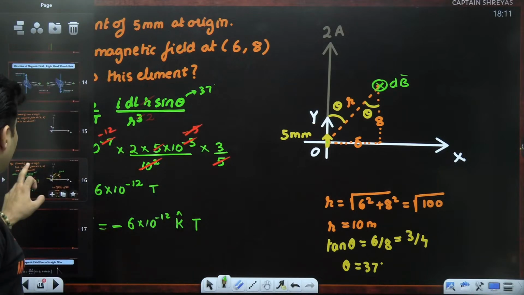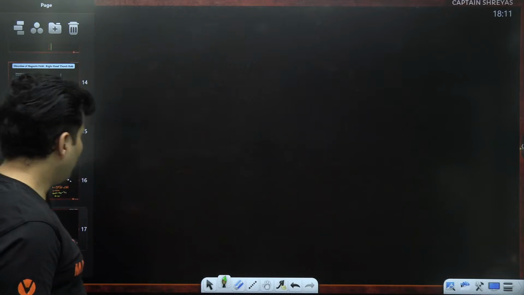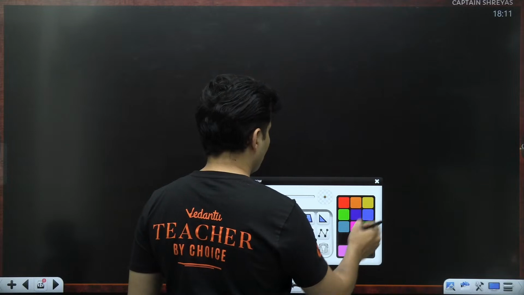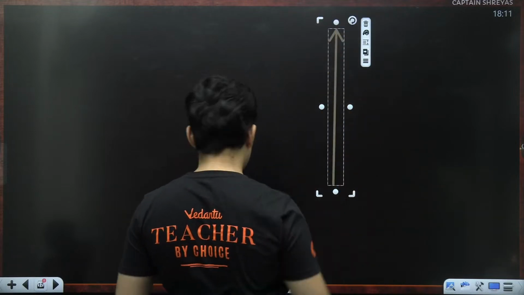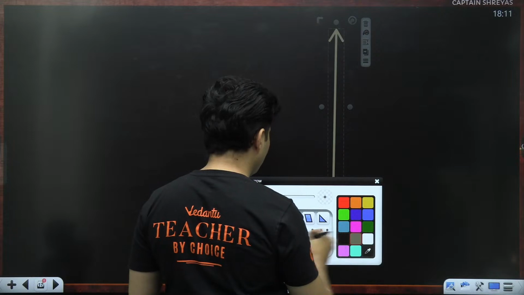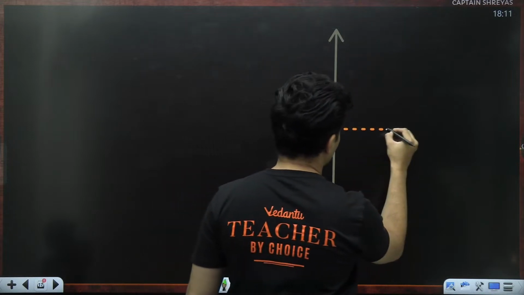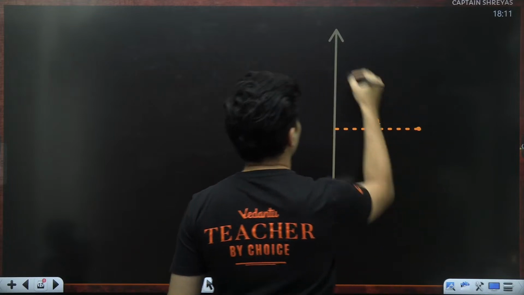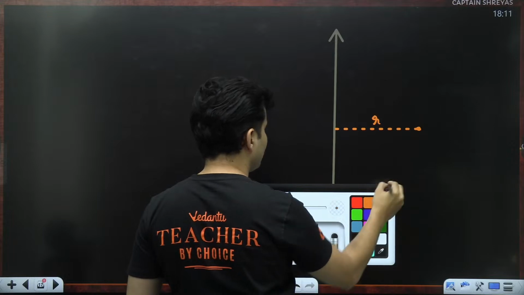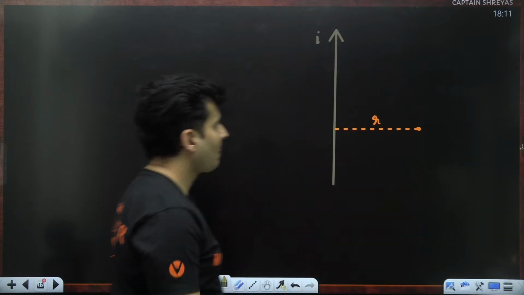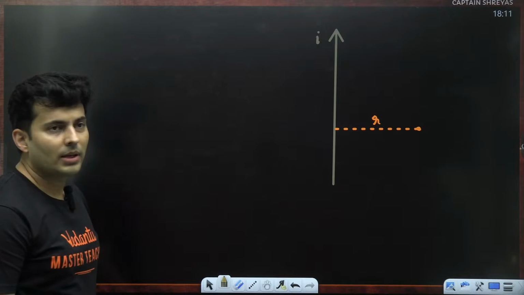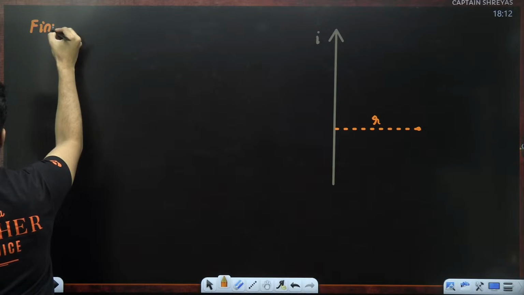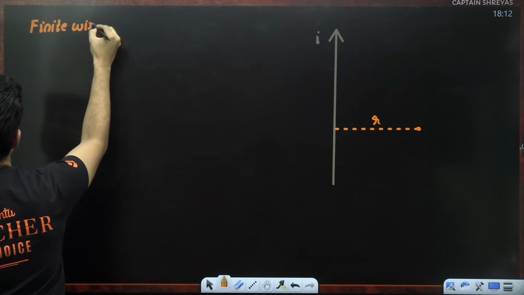All right. Now, let's talk about many such elements and find out the total magnetic field due to a wire carrying current. So, I have a wire which carries current and there are many such elements, and I am standing at some distance from it over here maybe. I want to find the magnetic field due to this wire which carries this particular current. Now, imagine this is a finite wire which carries current.